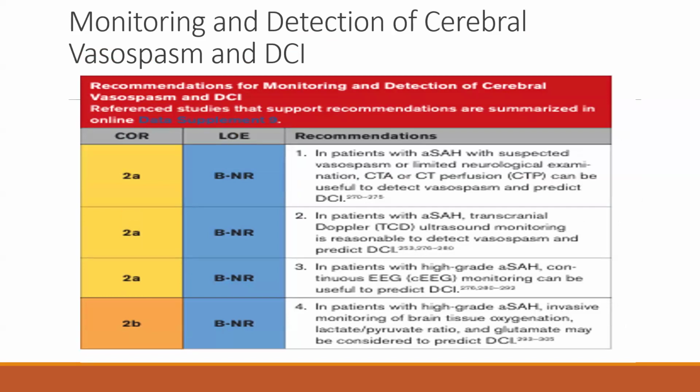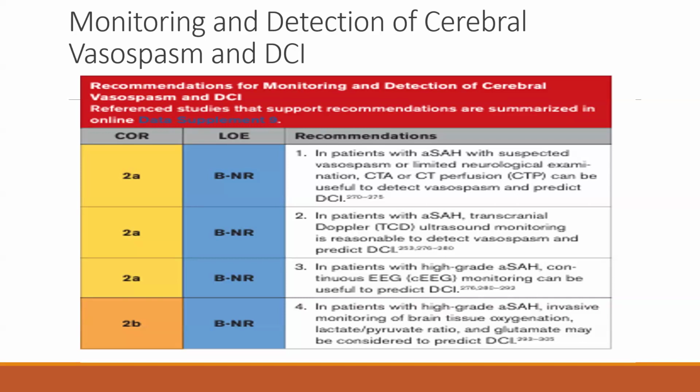This has class of recommendation 2A, level of evidence B. In patients with aneurysmal SAH, transcranial Doppler ultrasound monitoring is reasonable to detect vasospasm and to predict delayed cerebral ischemia. Again, this has a class of recommendation 2A and level of evidence B. In patients with high-grade SAH, continuous EEG monitoring can be useful to predict delayed cerebral ischemia. This has class of recommendation 2A and level of evidence B.